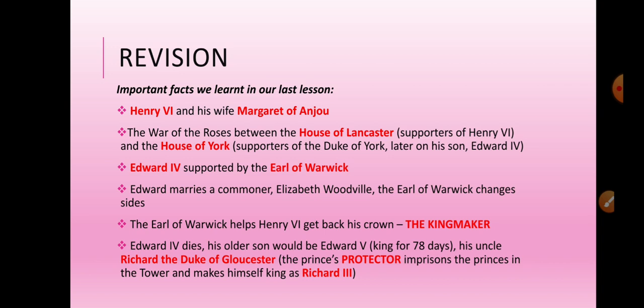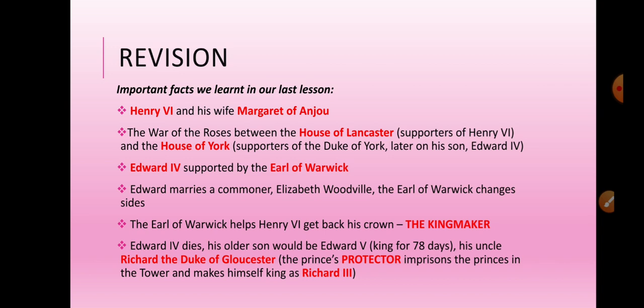At the same time, the Duke of York claimed, alongside many other nobles, that Henry VI is incapable of leading the country. One of these noblemen, the most powerful one, was the Duke of York, and his supporters were the Yorkists, okay? And the supporters of Henry VI were the Lancasters, or the House of Lancaster. The two houses started a war against each other. This was called the War of the Roses, which lasted approximately 30 years.